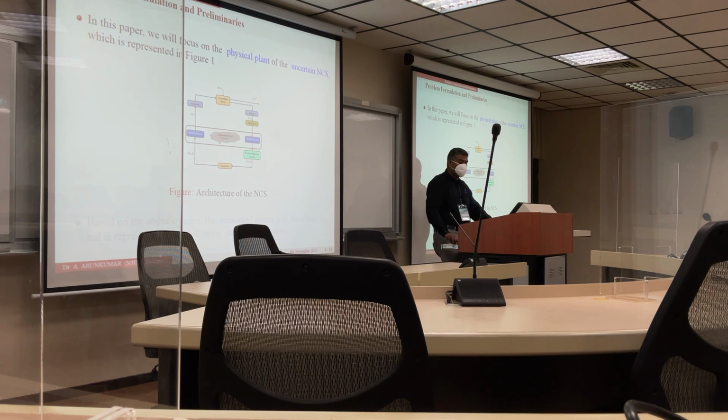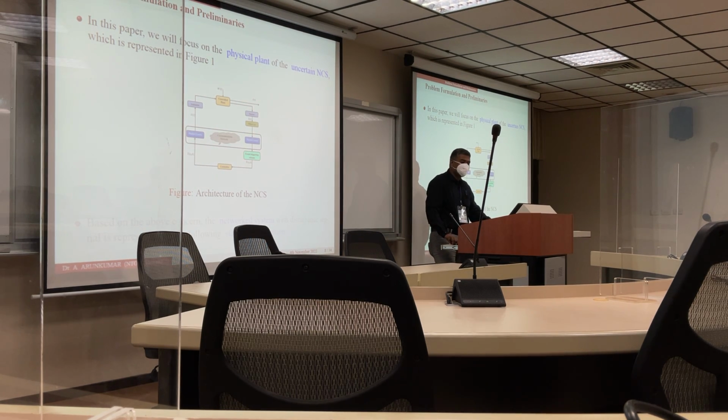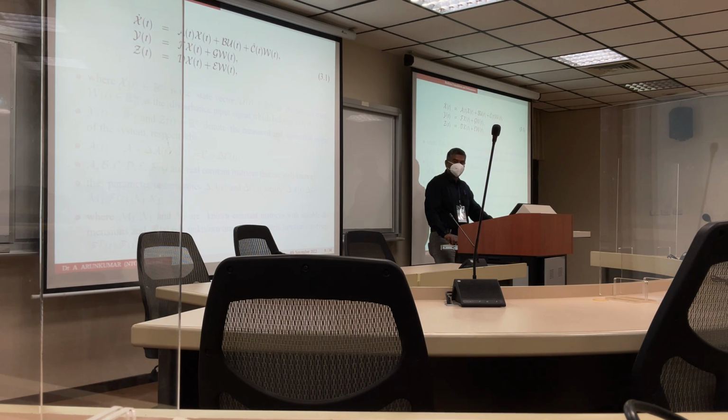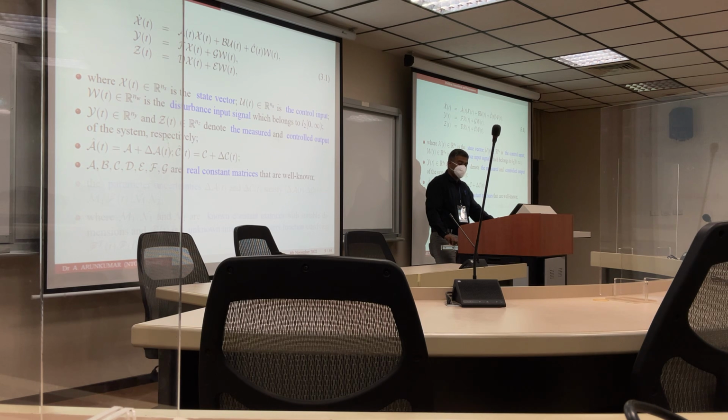Now we get to the problem formulation. In this problem formulation, a physical plant of the uncertain network system is shown in figure number 1. Based on the above concern, the network control system with the disturbance signal is represented by the state space equation number 3.1. Here x of t is the state vector, u of t is the control, w of t is the disturbance input signal. Then y of t and z of t denote the measured and the control output. Here A cap and B cap are defined. Here A to G are the real constant matrices, which are well known. The parameters and uncertainties are defined here. Then the uncertainty terms M1, N1, N2 are defined here.